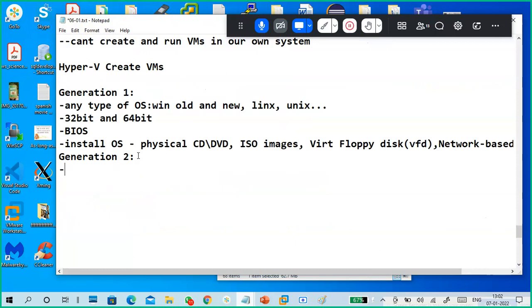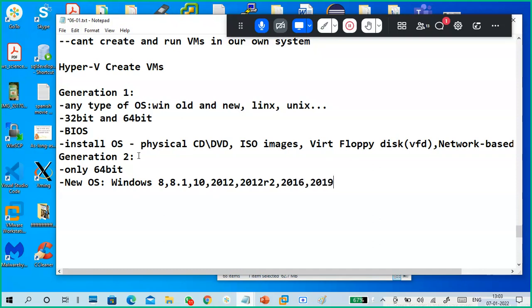What is generation two? Generation two is only 64-bit, new operating systems. Example: Windows 8 or 8.1, Windows 10, Server 2012, 2012 R2, 2016, 2019, like that.